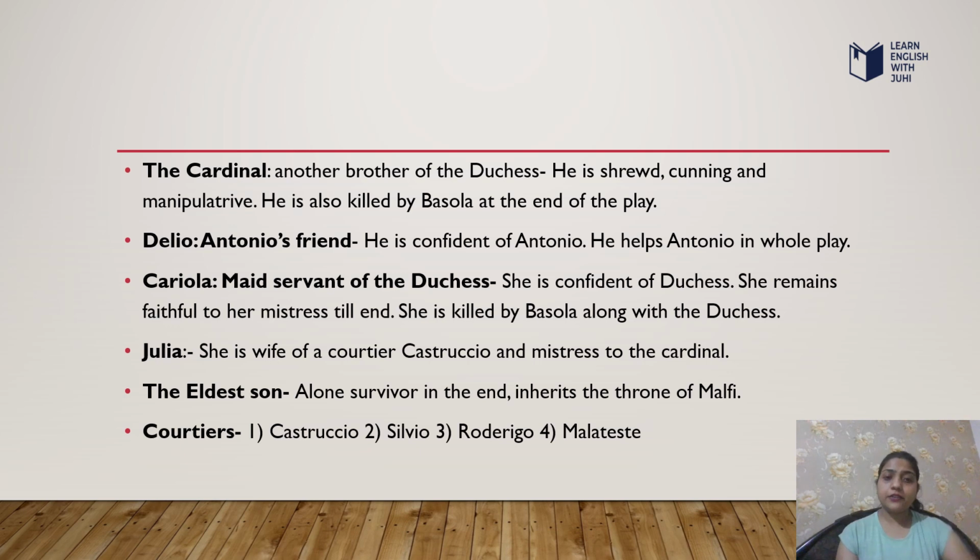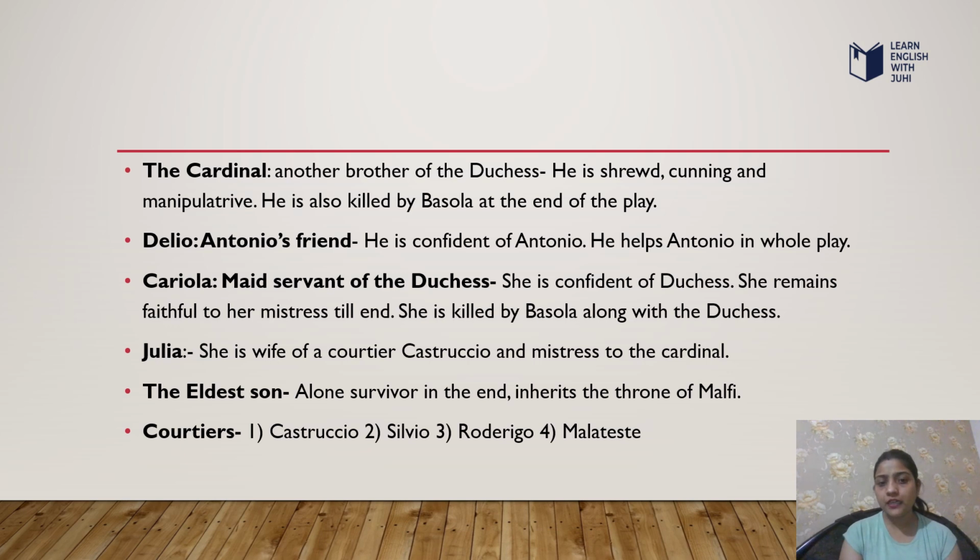The next character is Cariola, who is the maidservant of the Duchess. She is a confidante of the Duchess. She remains faithful to her mistress till the end. She is killed by Bosola along with the Duchess.